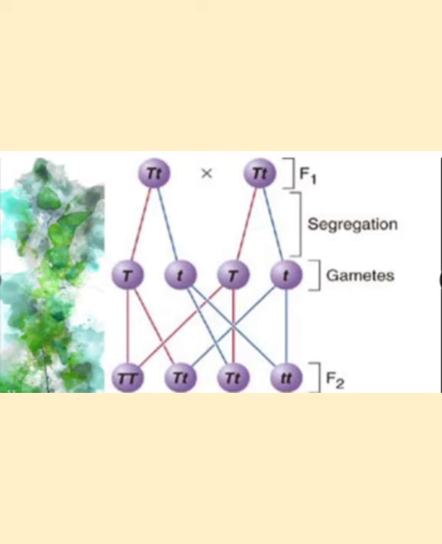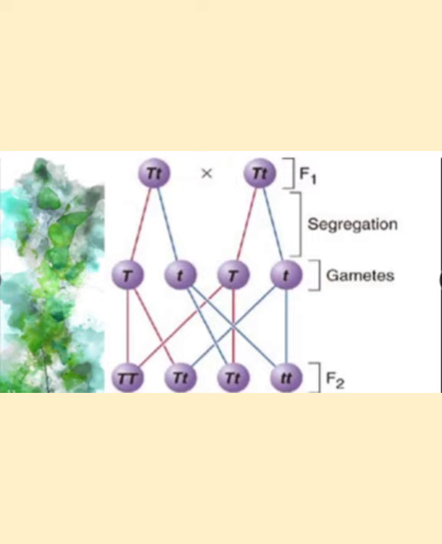Let's see, in this figure we can easily conclude that segregation takes place. When crossing takes place between a tall plant and a dwarf plant, the F1 plant will be formed. F1 is a hybrid, capital T, small t.